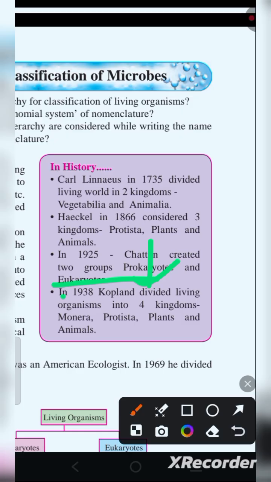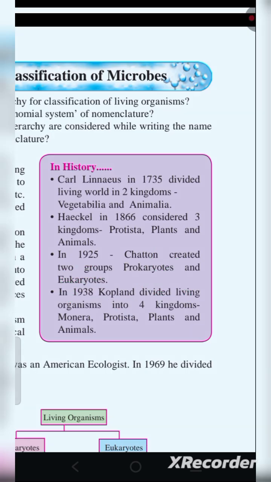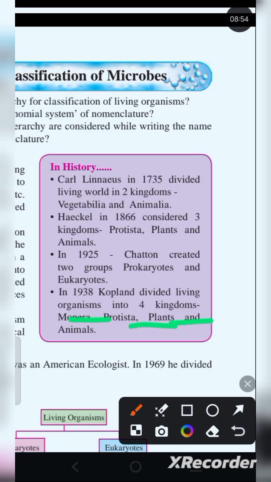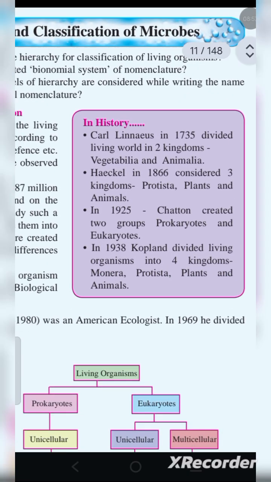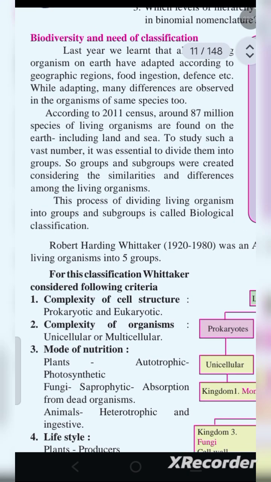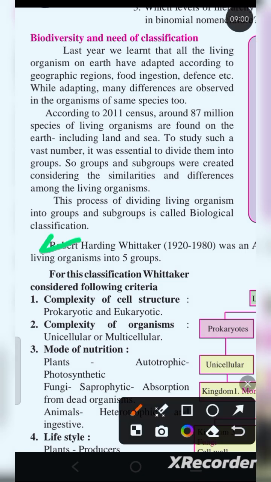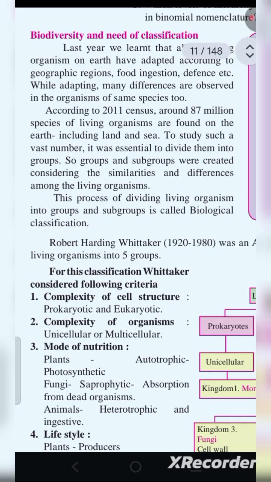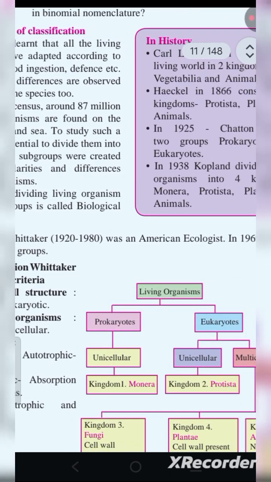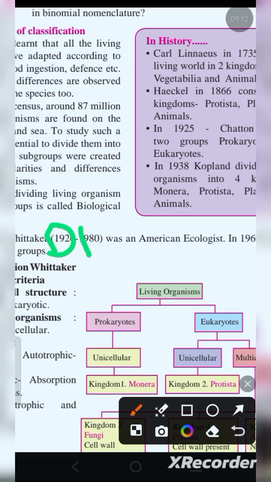Okay, so in 1956, Copeland. Okay, this is the name of the scientist. He considered four kingdoms: Monera, Protista, plant and animal. Okay. And again, the last, you can see here, this is very important, this whole definition is very important, you have to learn this. Okay. So Robert Harding Whittaker, 1920 to 1980. So he was born in 1920 and lived till 1980.